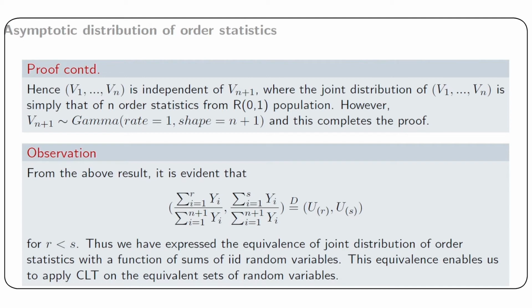Thus we have expressed the equivalence of the joint distribution of order statistics with a function of sums of IID random variables. This equivalence enables us to apply CLT, that is the central limit theorem, on the equivalent sets of random variables. Actually we cannot use the central limit theorem, as we have discussed earlier, on order statistics, but we can apply CLT or some other type of convergence results for sums of IID random variables, which are yi. So that's why this representation is necessary.